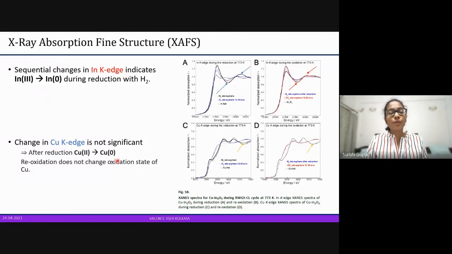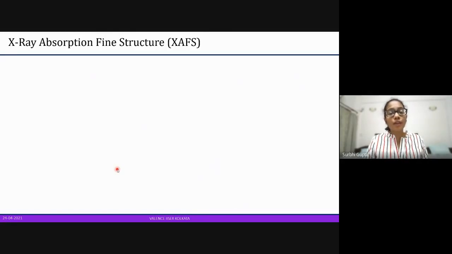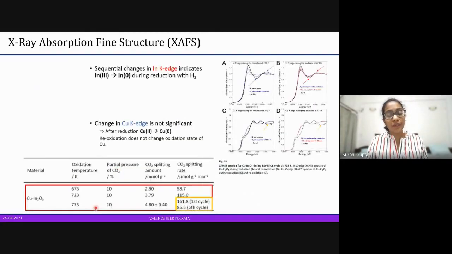That is because after the first reduction of copper from copper 2 to copper 0, reoxidation does not take place. So the oxidation state of copper does not change. If you remember, we had seen this table in the beginning, and I had said that the first cycle gives twice, and the 5th cycle gives half of that. I mean, sorry, not twice and half, but there is a difference of 2 times basically in this.